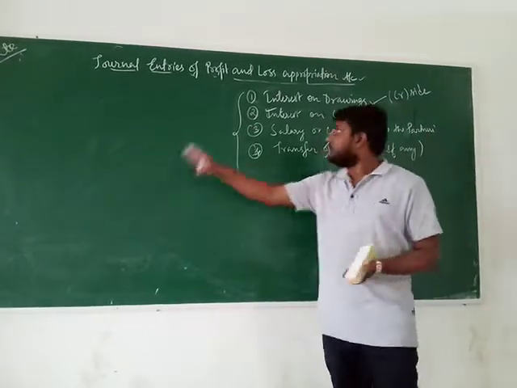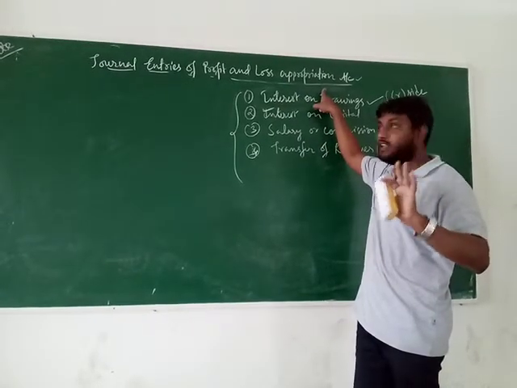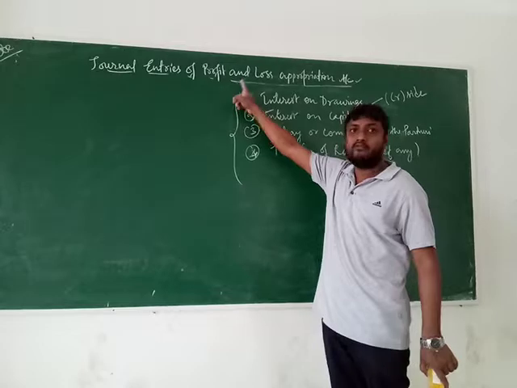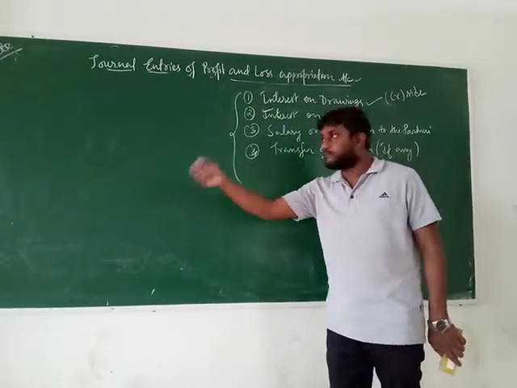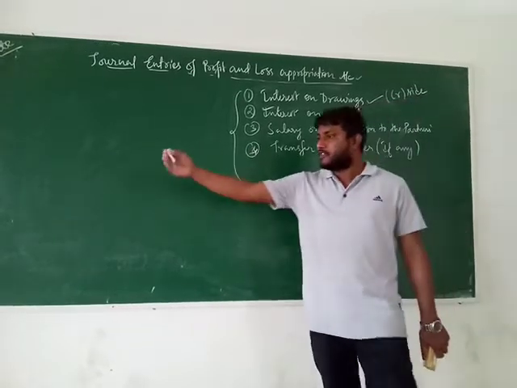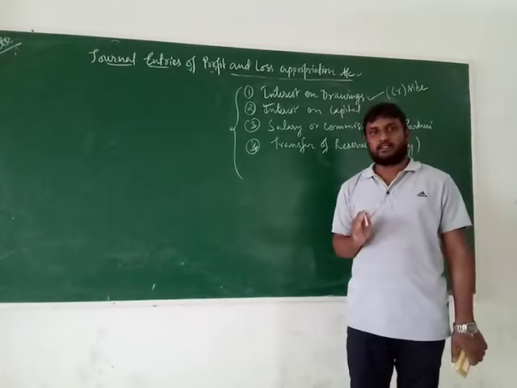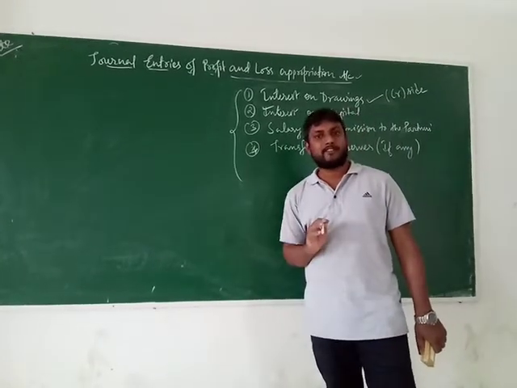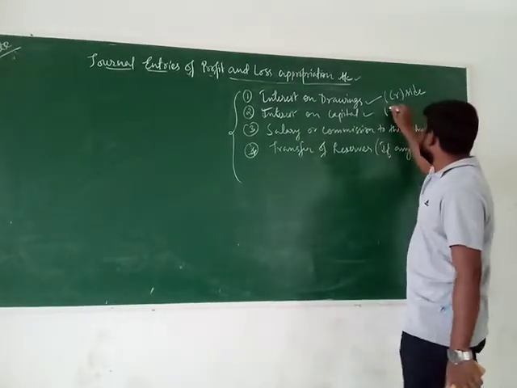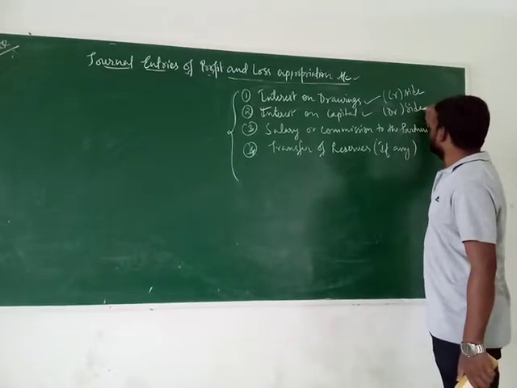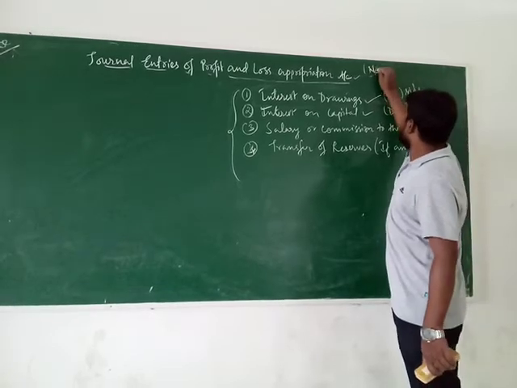Now you have to think that these accounts are prepared by the firm, not by the partners, remember. You have to think from the partnership firm's point of view. Interest on capital, who will allow? The firm will allow it to the partners. For the firm, it is a kind of expense. Expenses mean the debit side. Why am I writing debit side and credit side? It follows the path of a nominal account.